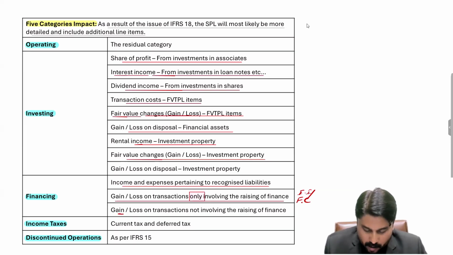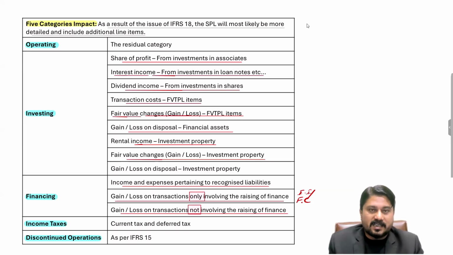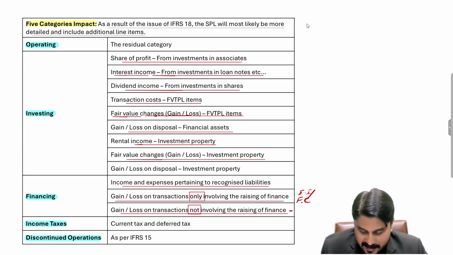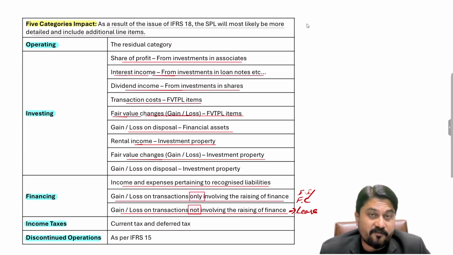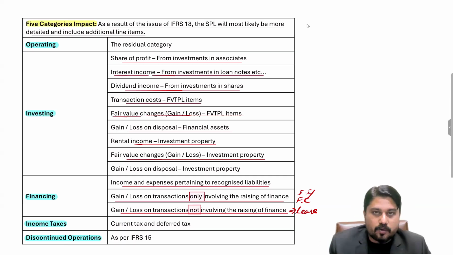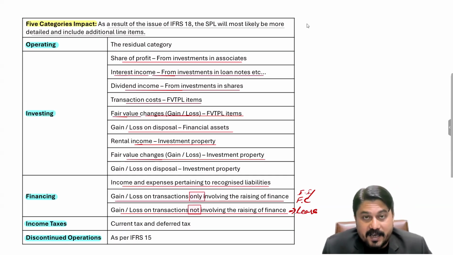The third one is gain or loss on transactions not involving the raising of finance. Not involving the raising of finance, but still the finance cost is to be taken under the financing category. What could be an example of this? For example, leases. You acquire an asset on lease, and there is an interest rate implicit in the lease. So now you have not raised finance in terms of cash. You have acquired an asset on lease, and in the lease there is finance cost involved. So that finance cost is also to be taken to the financing category of the SPL.